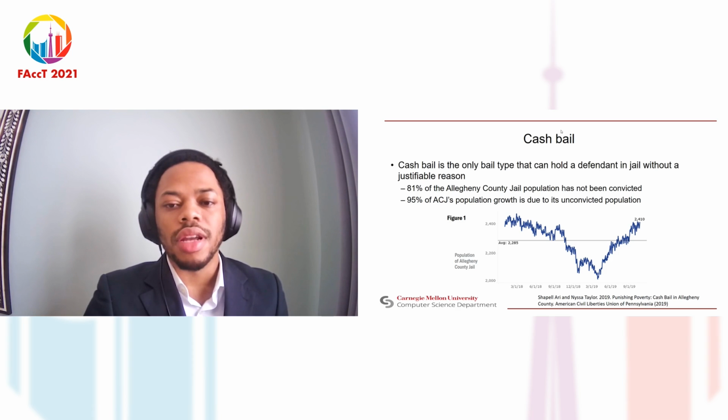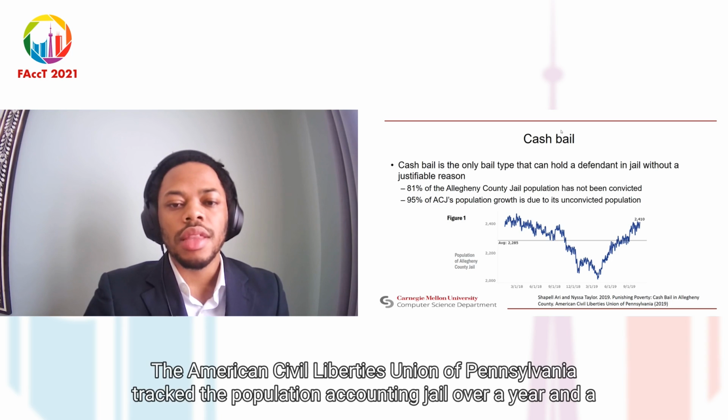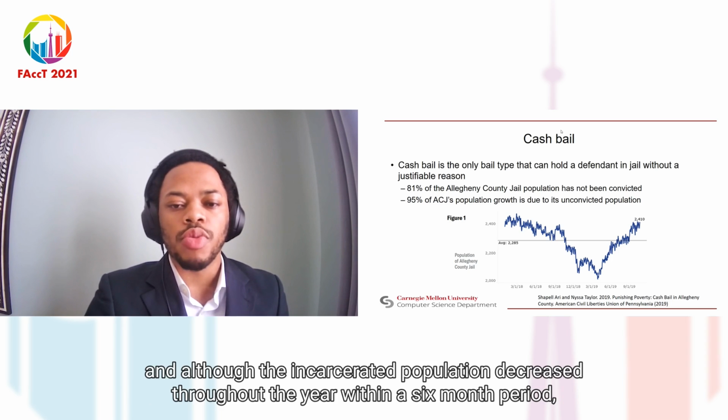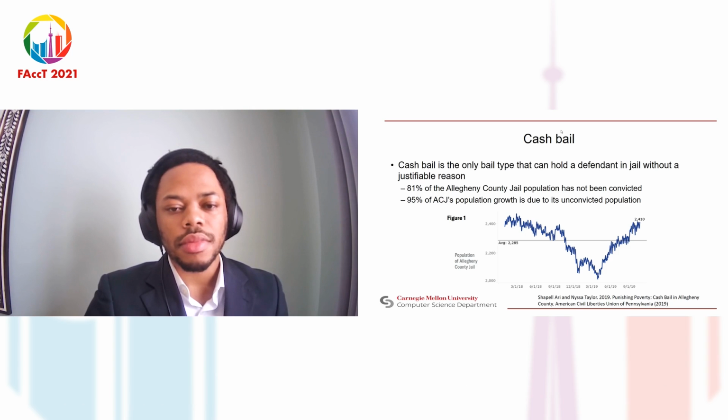And in that same year, 95% of the county jail's population growth was due to defendants who had not been convicted of any offense. The American Civil Liberties Union of Pennsylvania tracked the population of the county jail over a year and a half, and although the incarcerated population decreased throughout the year, within a 6-month period it returned to its previous levels, again as a result of this unconvicted population.